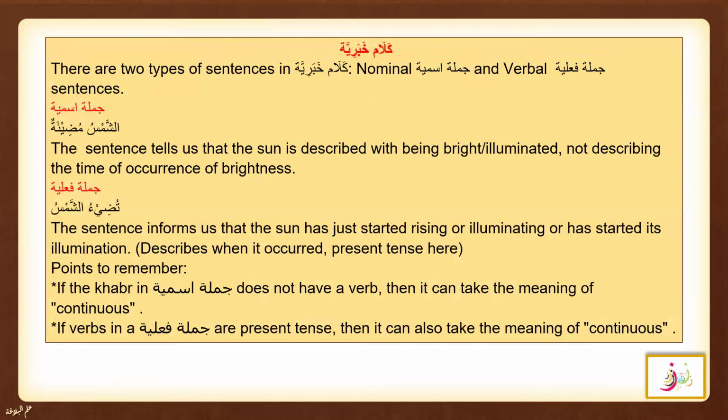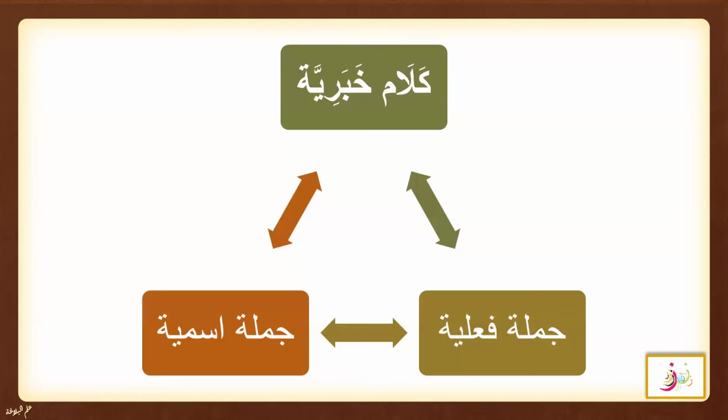We learned that there are 2 types of kalam khabariya, that is jumla ismiya and jumla failiya, and we know them very well. Kalam khabariya consists of jumla ismiya and jumla failiya. We know that jumla ismiya starts with an isim, and jumla failiya starts with a fail.